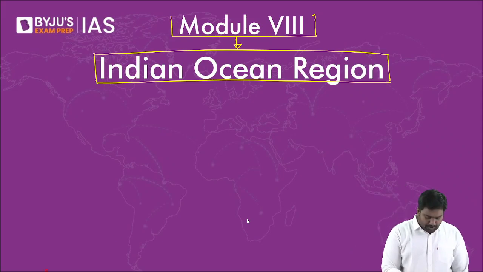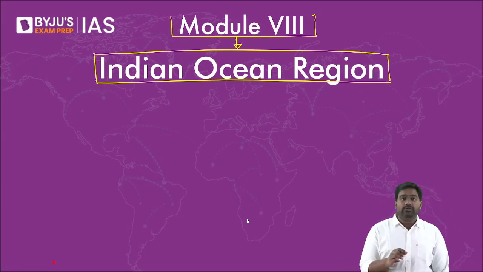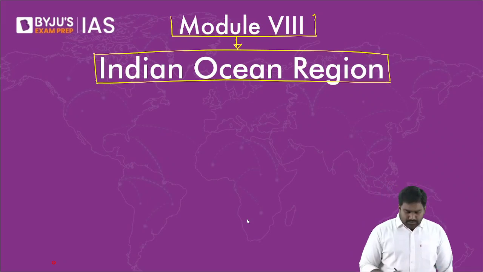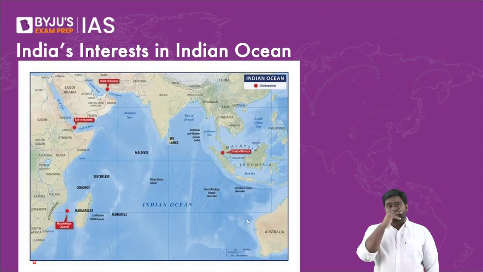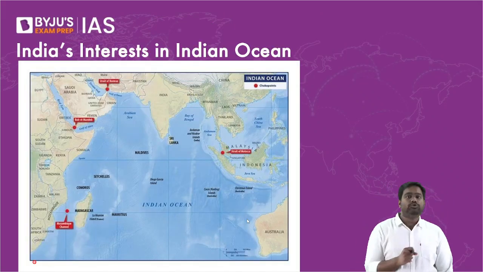Now let's start with the next module. Let's get started with the Indian Ocean region. This is another interesting chapter because we're focusing on a very vibrant region, that is the Indian Ocean. So first, I would like to have a general discussion on the Indian Ocean region. We'll understand our interests, our priorities, our policy approach towards the Indian Ocean, and then we'll take up some important island countries and study our relations with them.